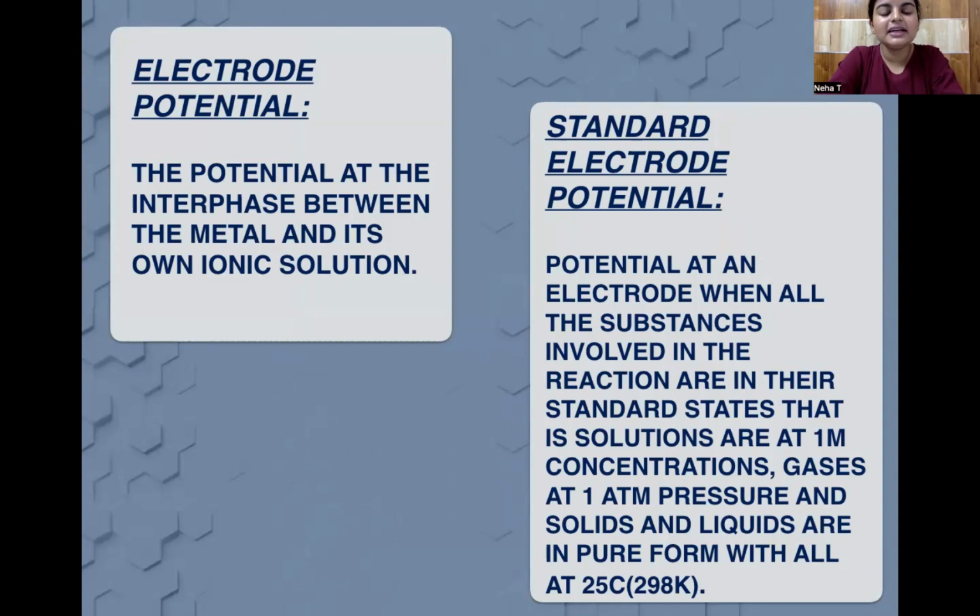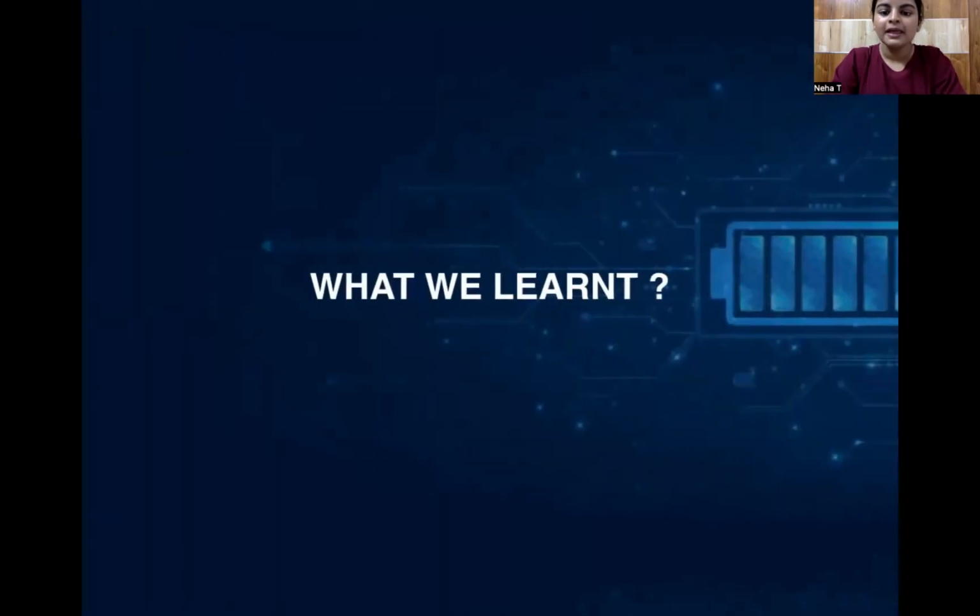It's the electrode potential under standard values. It is the potential at an electrode when all the substances involved in the reactions are in their standard state. What are the standards? Solutions are 1 molar concentration, gases at 1 atmospheric pressure, and everything is at 298 Kelvin. These are standard values or standard states. When all these are in the standard state, it is the standard electrode potential.